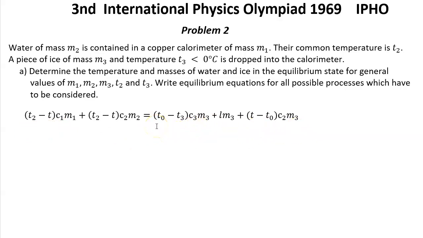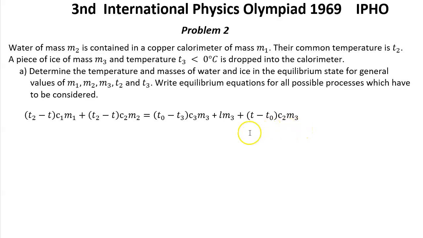On the right side we have ice. First ice became 0 degrees. It means that here we have T0 minus T3 multiplied by C3 M3. That's the total heat for ice from temperature T3 to temperature T0, plus all heat which was taken to convert our ice to water, which is L multiplied by M3, plus the rest, which is T minus T0 multiplied by C2 and M3.